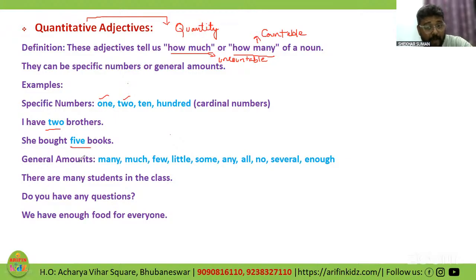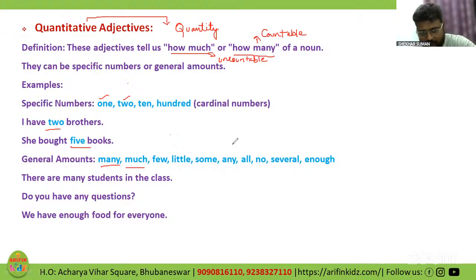Now, general amounts, right? Many, much. This doesn't give me an exact number, but it gives me an amount, right? It gives me an amount of whatever it is. Few, much, little, many, all. They give me a kind of an amount.